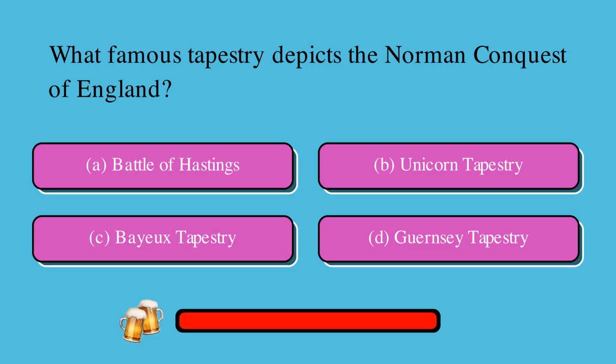What famous tapestry depicts the Norman Conquest of England? Is it A. Battle of Hastings, B. Unicorn Tapestry, C. Bayeux Tapestry, or D. Guernsey Tapestry? The correct answer is C. Bayeux Tapestry.